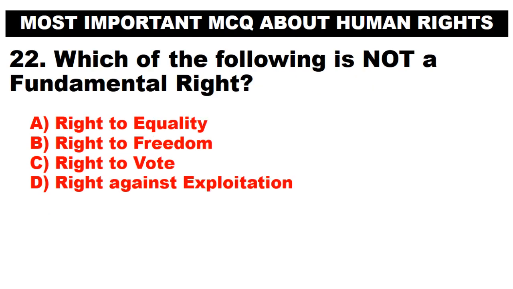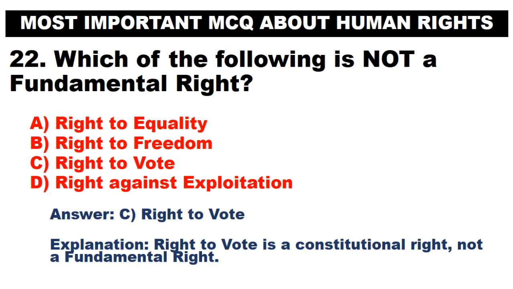Which of the following is not a fundamental right? A. Right to equality. B. Right to freedom. C. Right to vote. D. Right against exploitation. Answer. C. Right to vote. Right to vote is a constitutional right, not a fundamental right.